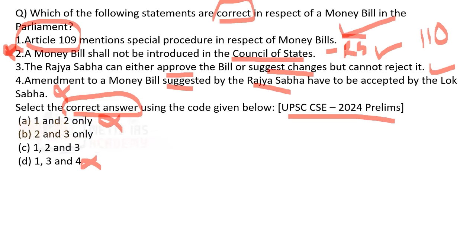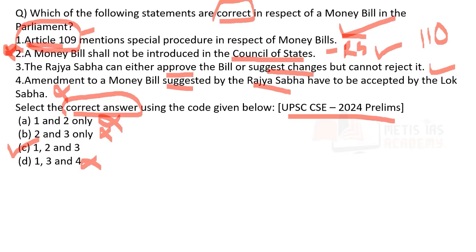So this special aspect, and also after passing the Lok Sabha, the bill is sent to Rajya Sabha for recommendations, and Rajya Sabha has a timeline of 14 days. All these things are mentioned in Article 109 of the Constitution of India. So, Statement 1 is correct. If Statement 1 is correct, B has to be eliminated, and C is the correct answer.